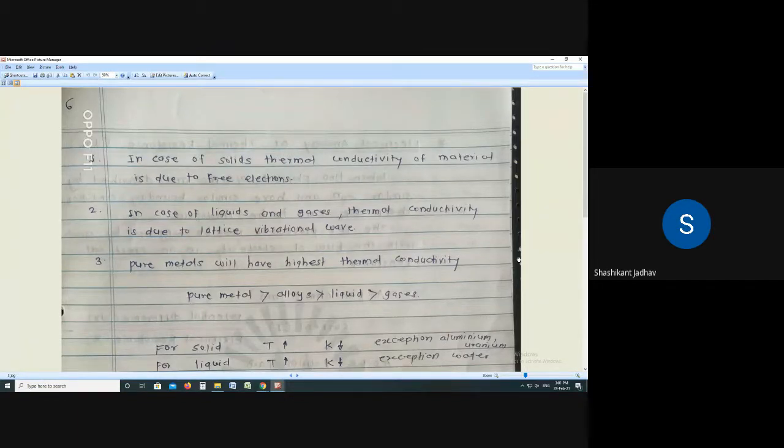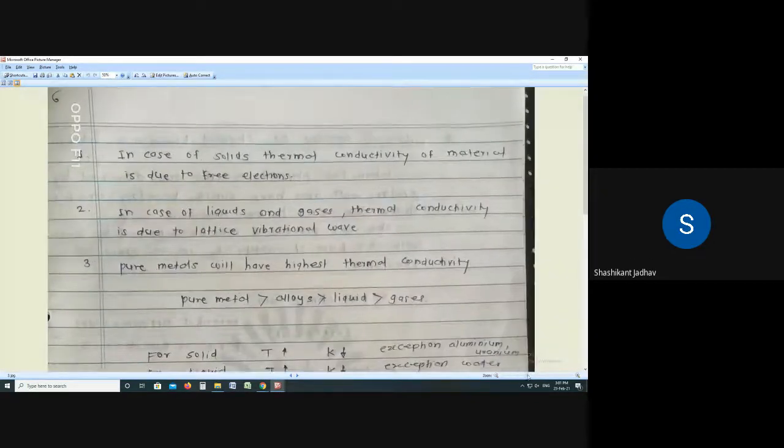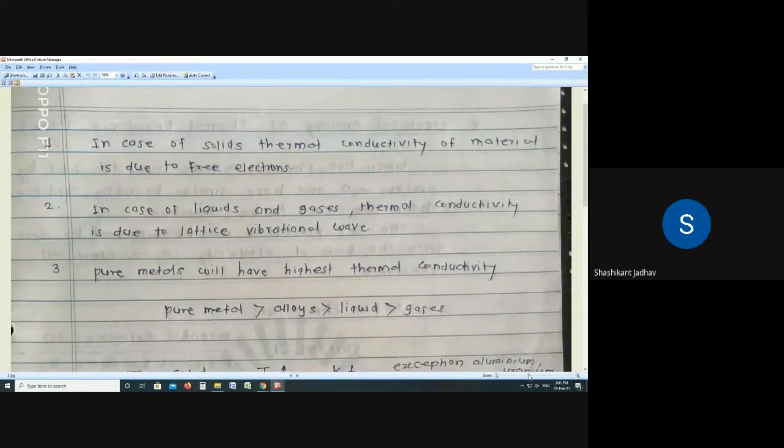So write down: in solids, thermal conductivity is because of free electrons. Then the second point, in case of liquids and gases, thermal conductivity is due to